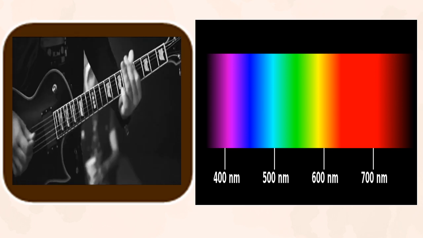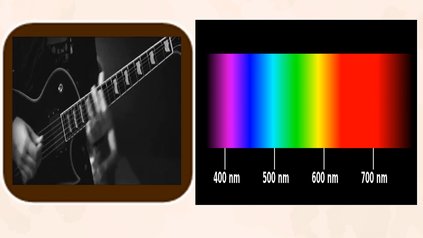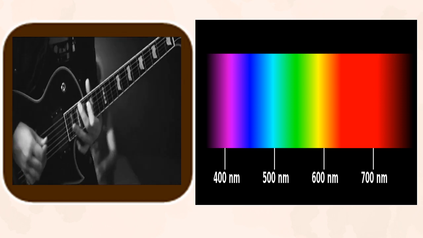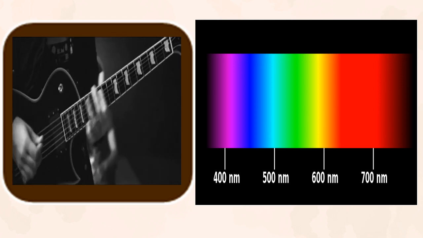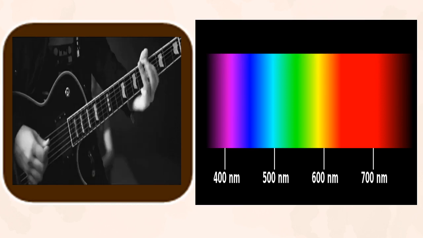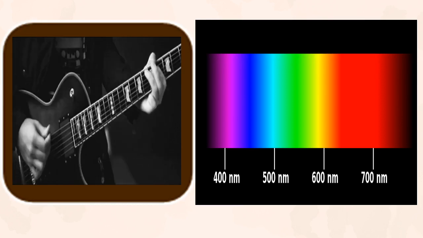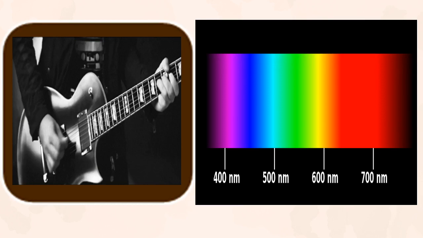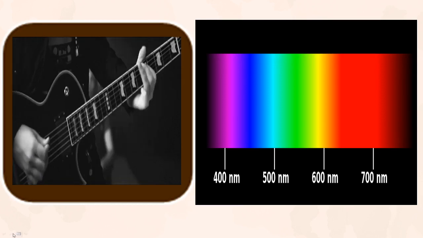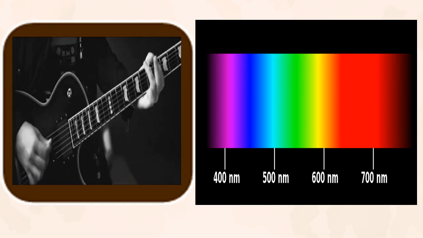Now, before I start dispersion, try to understand something about a musical instrument. For example, I have taken a guitar here. If we touch different strings, then different sounds will come.